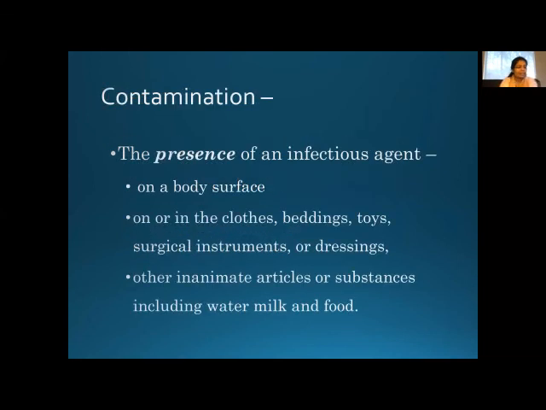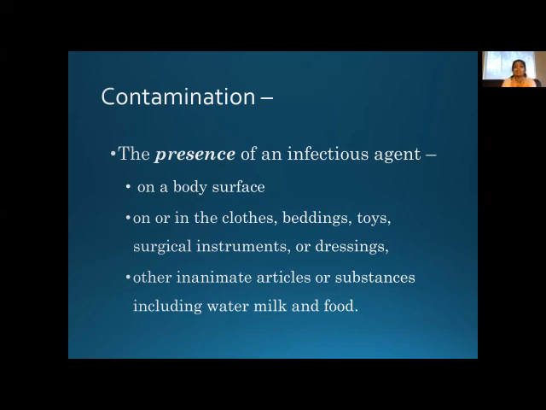Now let us understand what is contamination. Contaminated doorknob, contaminated mask, contaminated gloves. So we use these terms, right? The presence of an infectious agent is called contamination.